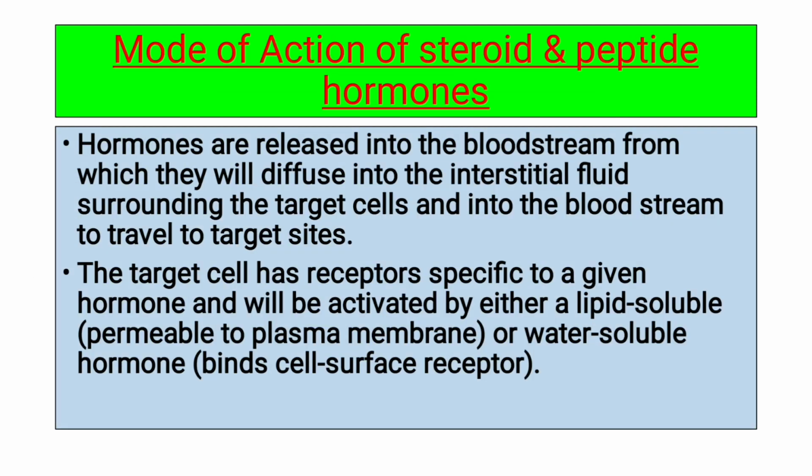Let's look at the modes of action of steroid and peptide hormones. We study the mode of action, that is, how hormones produce their action. So let's start. Hormones are released into the bloodstream, from which they will diffuse into the interstitial fluid surrounding the target cell and into the bloodstream to travel to their target cell. So what happens? Whenever hormones are produced in their place of production, they are released into the bloodstream. From the bloodstream, they diffuse into interstitial fluids.